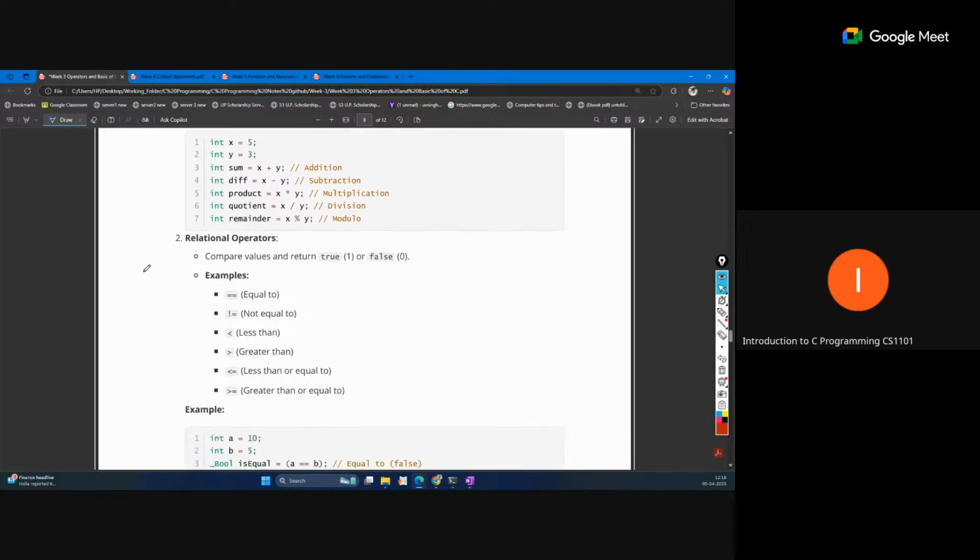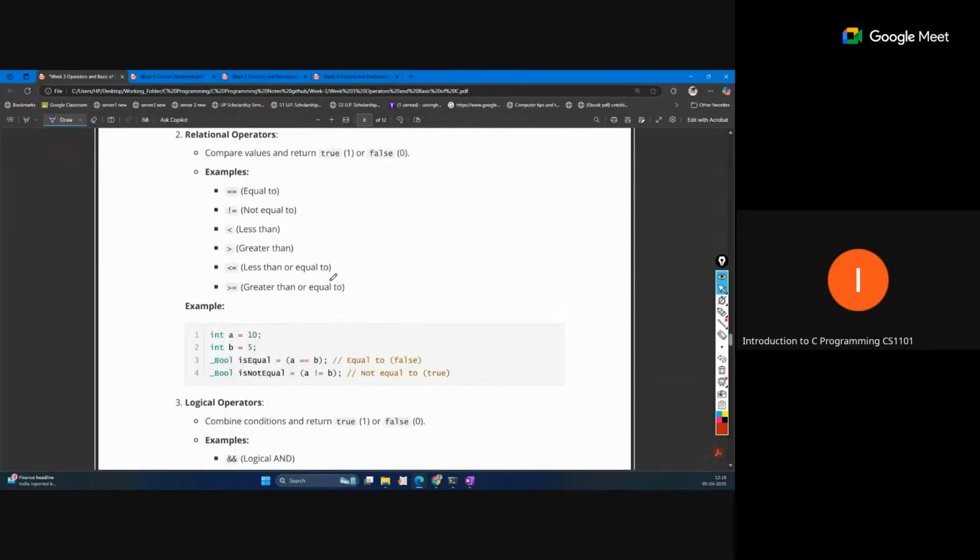Relational operators. Relational means comparing something. It will compare whether both sides are equal or not equal, or the first is less than the second, or the first is greater than the second, or maybe the first is less than or equal to the second, and maybe the first is greater than or equal to the second. All these are compare operators, or relational operators, which return a true or false bool value. Because we are comparing, it will be either true or false. Only two outputs are possible.